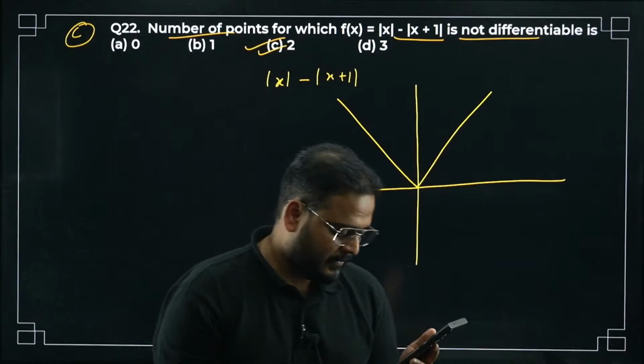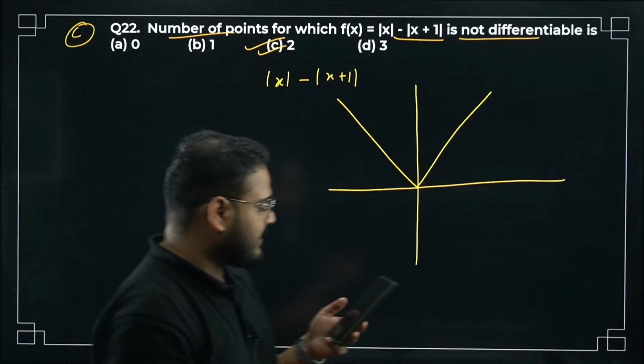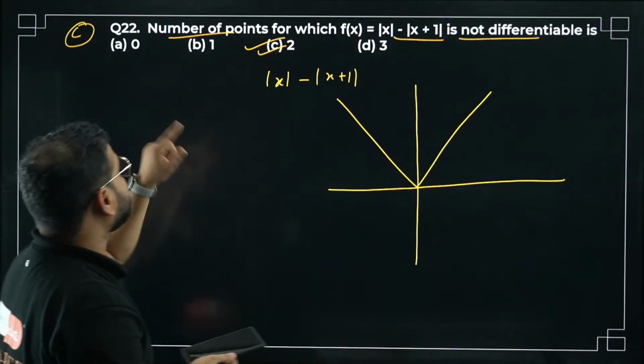No answers yet for question 22. Option number C is correct. There are 2 points where the function is non-differentiable.